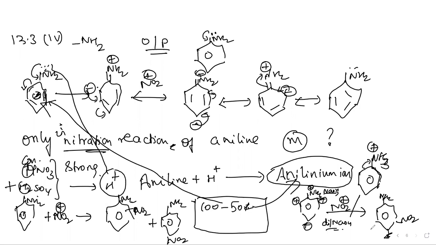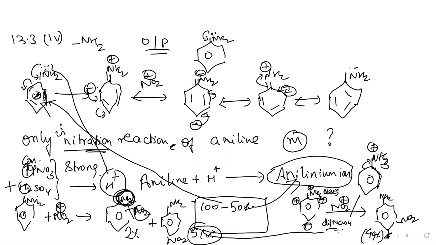So we are getting around 49% of meta product, and ortho will be obtained in smaller quantities only because of steric hindrance. Already there is a bulky group, which occupies some space. So the nitro group will mostly avoid the ortho position. And since meta is also formed, ortho is totally reduced. Only 2% of ortho we get, and para we get around 51%.